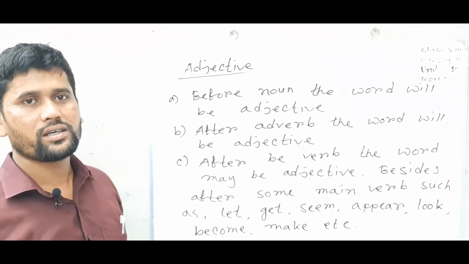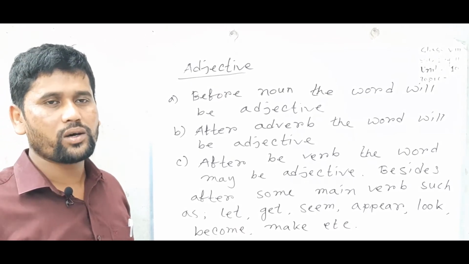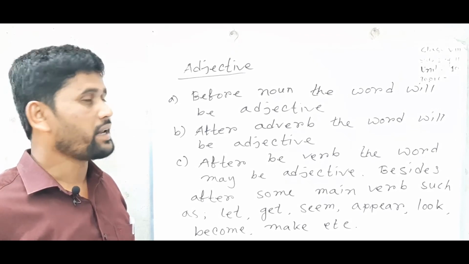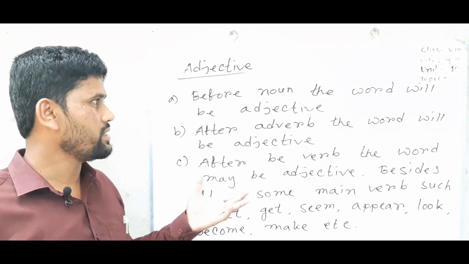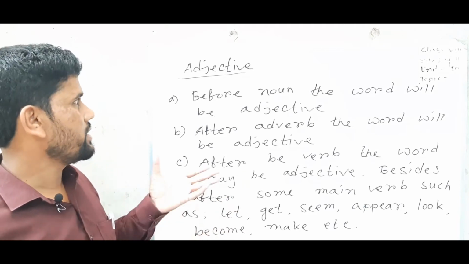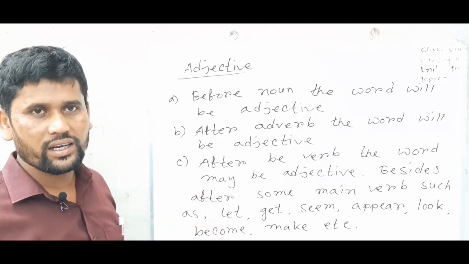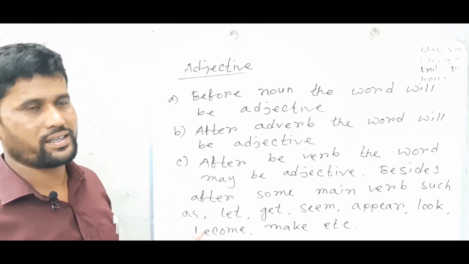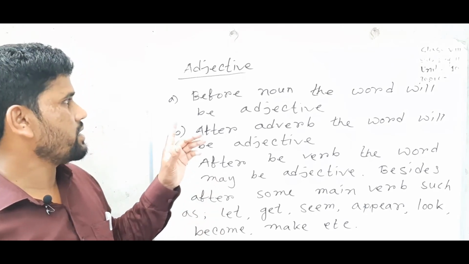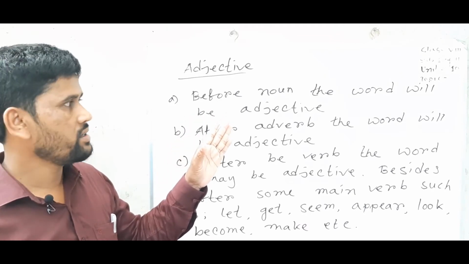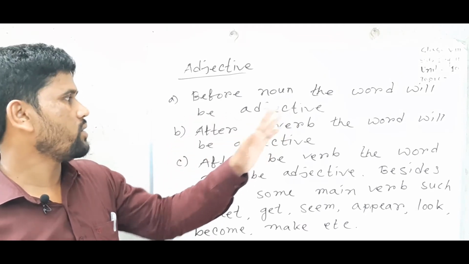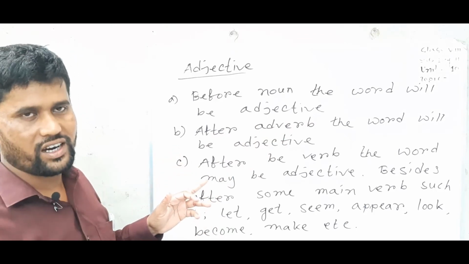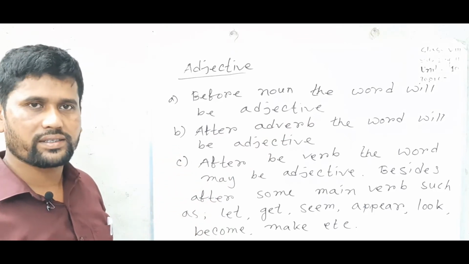Dear students, we have already known how to find out the noun from a sentence by seeing the position of the word. Here you know how you can identify an adjective from the sentence. If the word is before a noun, then obviously the word will be an adjective. And also if the word is after an adverb, the word will be an adjective.